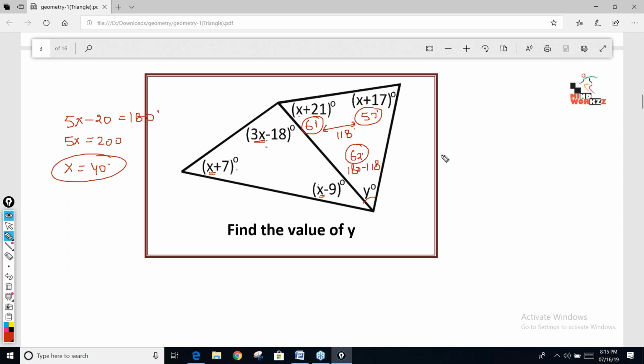Shekhar, it's not 86. Ankur, it's not 78. Apurv also is getting 78. Got the mistake, guys. Do not make calculation mistakes. I'm repeating again and again. These are very basic questions. So sum of the angles is 180. 5x is 200. X is 40. This is 61. This is 57. Summation is 118. This angle is 62. Answer.